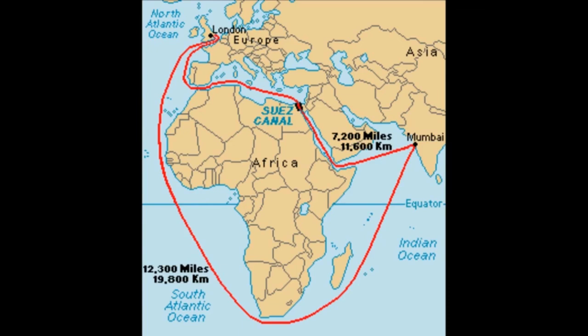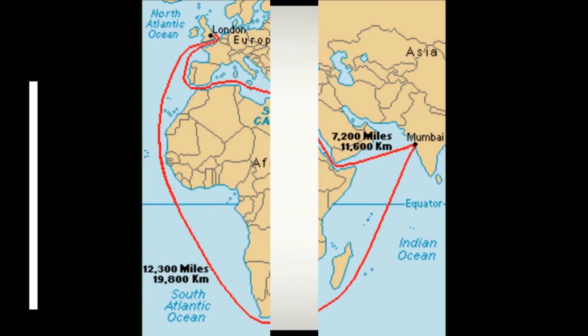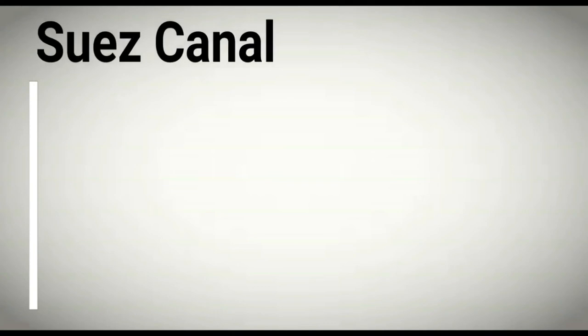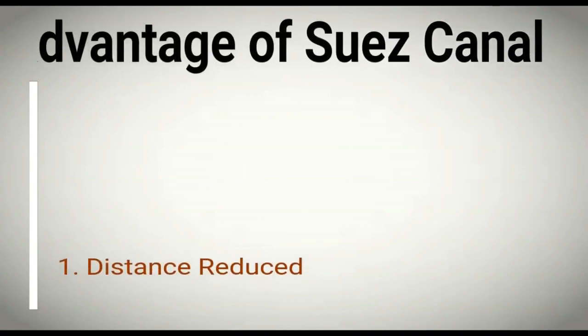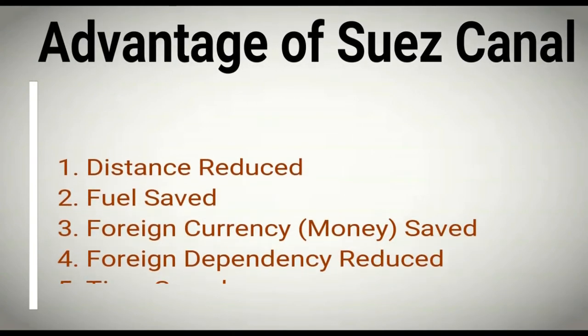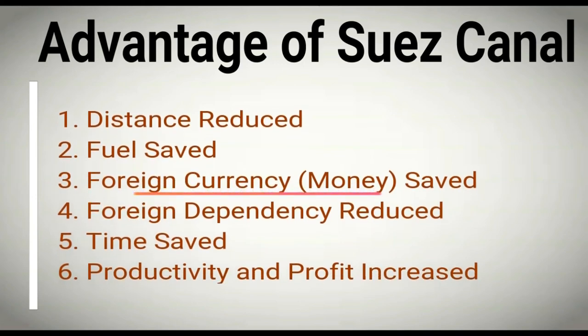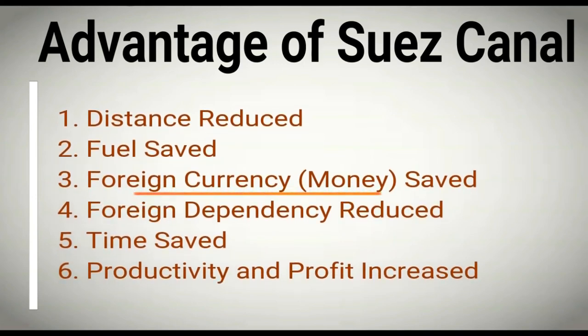So there is a whopping reduction of 7,000 kilometers, which is great, because if the distance is reduced, the fuel through which we are traveling is also reduced, and we were not getting this fuel for free, we were paying in dollars, so our money is also saved.